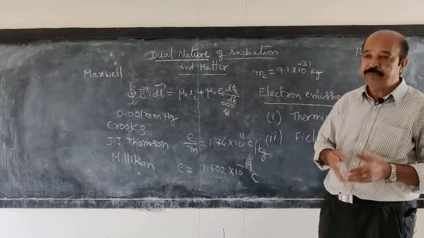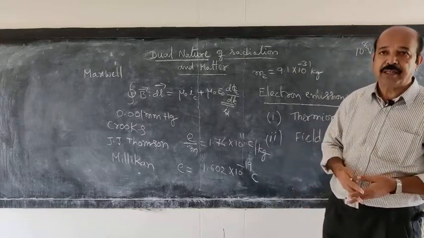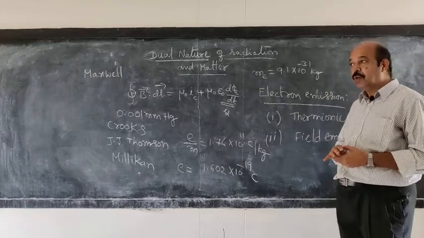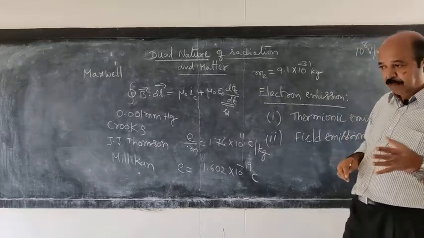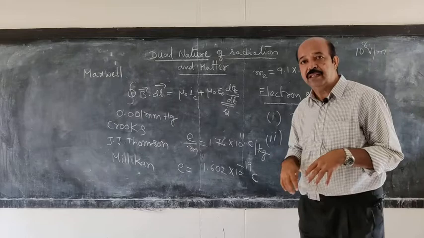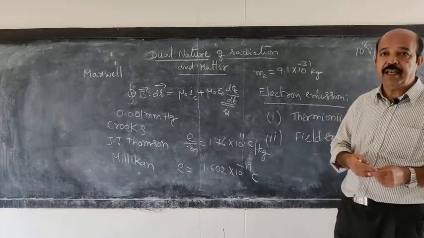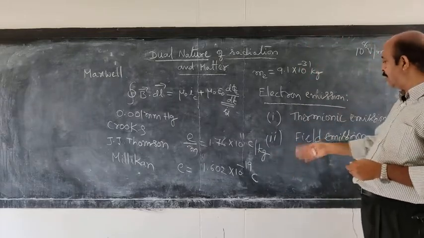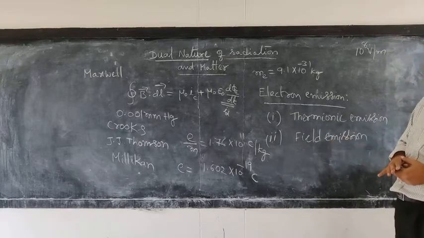That will ignite the fuel mixture and heat is generated. So that is an example where by applying a very strong electric field, electrons can be emitted from a metal surface. That process is known as field emission.